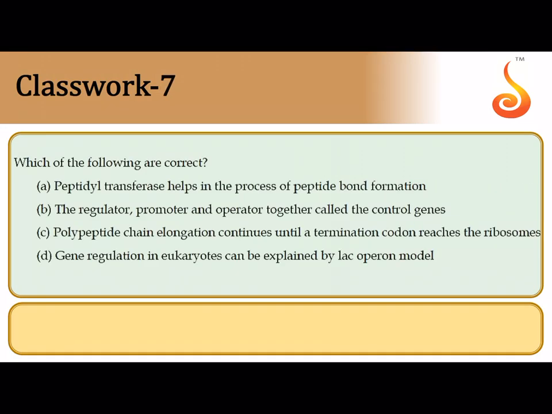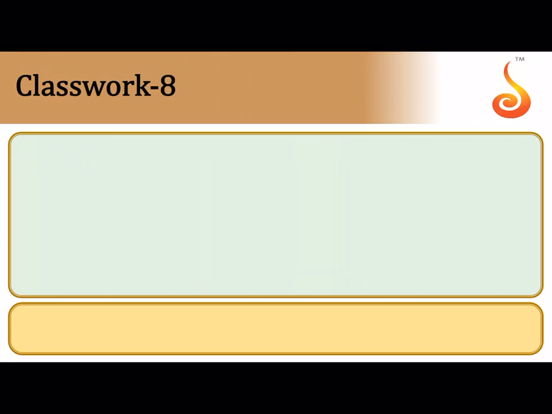The seventh question says, which is correct? The first statement says peptidyl transferase helps in. So the first statement itself is correct. That is, the enzyme peptidyl transferase, which in prokaryotes happens to be the 23S rRNA in the larger subunit of the ribosome, is the one that helps in the formation of the peptide bond once both the P site and the A site have been occupied by the respective aminoacyl tRNAs during the translation process.